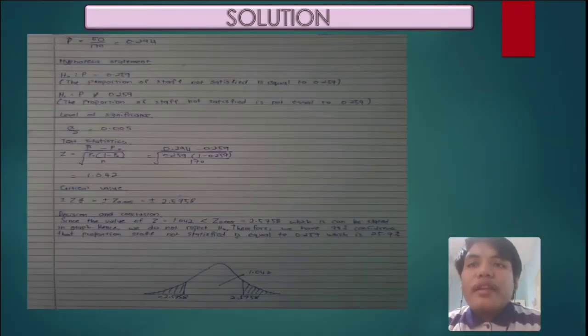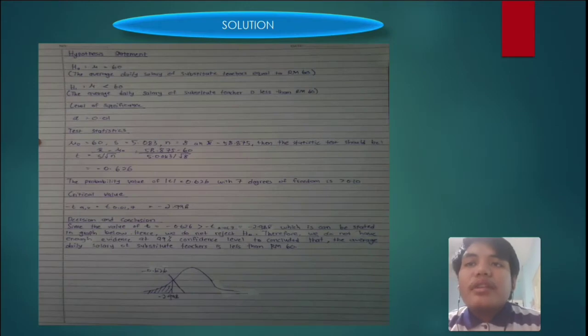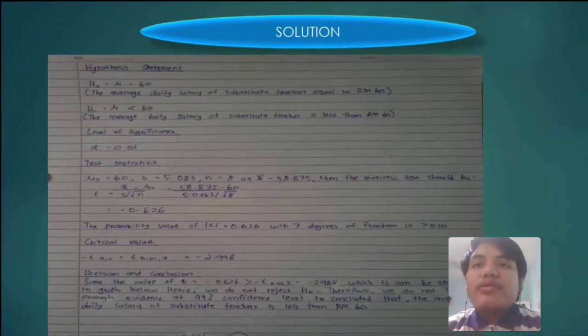Next, question 6b. An educator claims that the average daily salary of a substitute teacher in a private school is less than RM60. A random sample of 8 private schools is selected, and the daily salaries in RM are recorded as below: 60, 56, 60, 55, 70, 55, 60, 55. Is there enough evidence to support the educator's claim at alpha equal to 0.01? Assume that the population salary is normally distributed. So the solution is, I will zoom in a little bit for you to see.